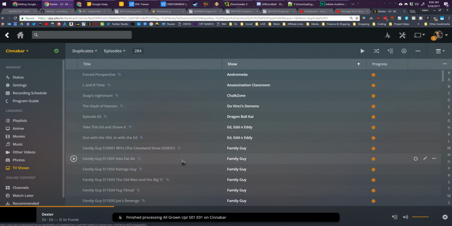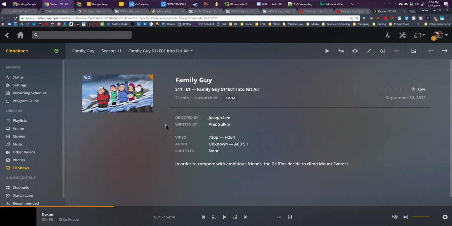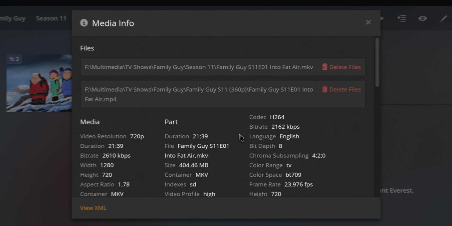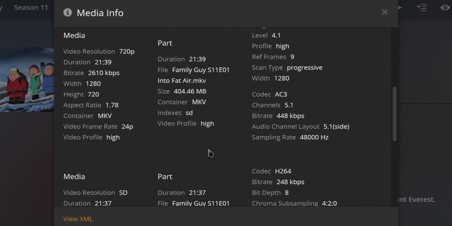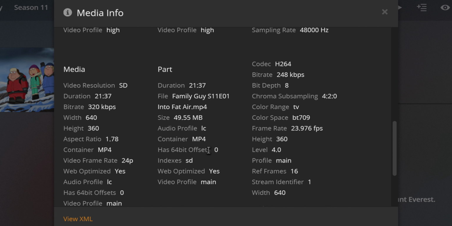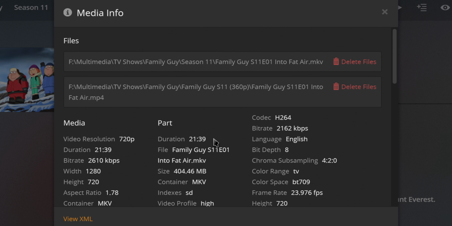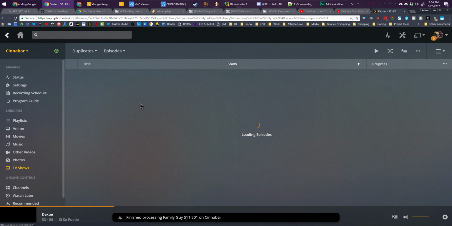It looks like we have multiple copies of Family Guy Season 11, Episode 1. So again, go to Get Info. We got an MKV and an MP4. The MKV is 1280 by 720 at about 2 megabits. The MP4 is 360p. We don't want the MP4. So we delete that and go back.